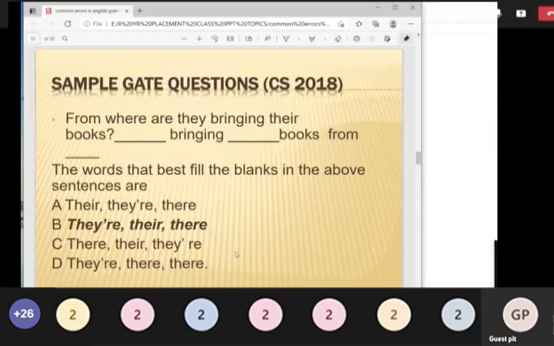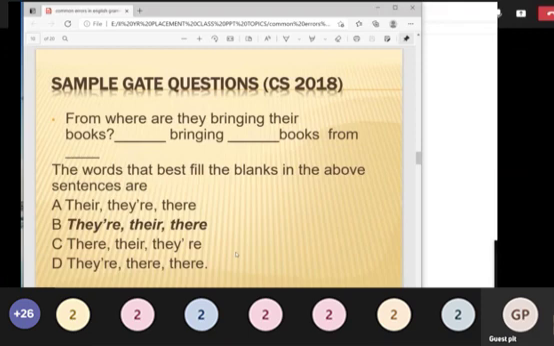Always have good analytical skill in how you are going to omit the options. So you have four options there: they are there, they are there, there. If you see the options, definitely it will be confusing. Instead, what you can do is read the sentence once or twice. Definitely you will get the word. If you see that word in the options, then that will be the right answer. So, from where are they bringing their books? Question mark, the new sentence starts. So they are bringing their books from there.